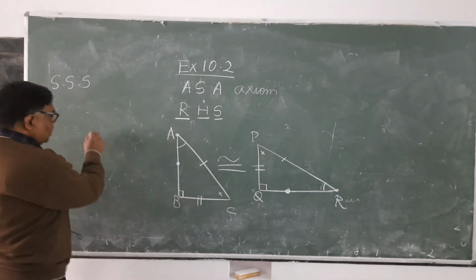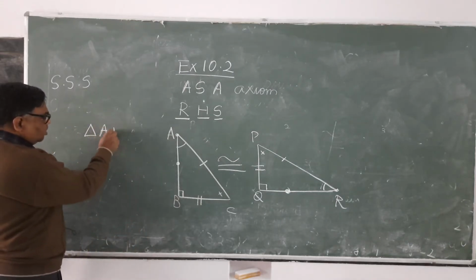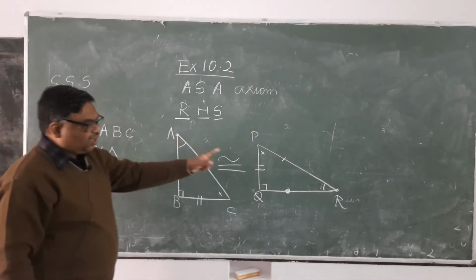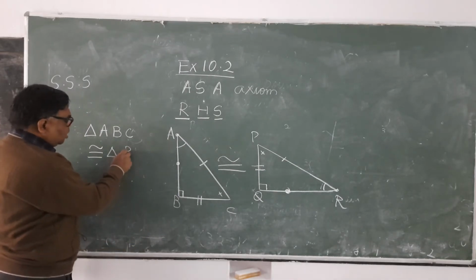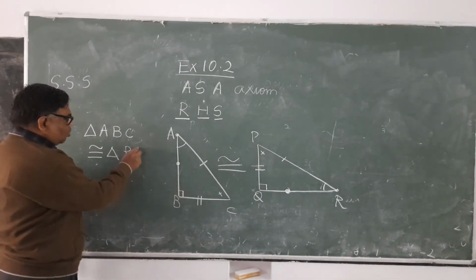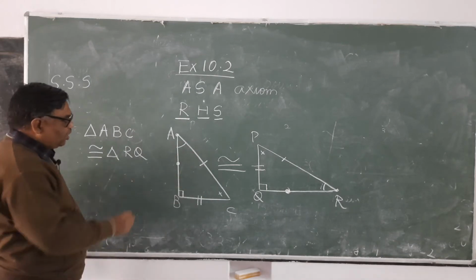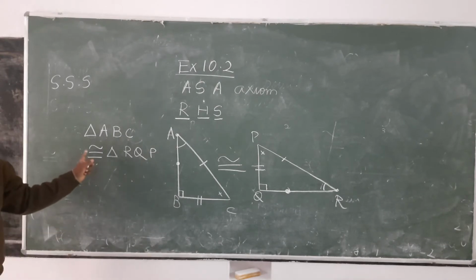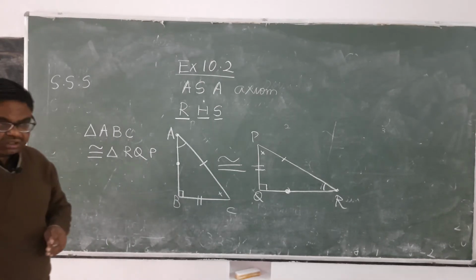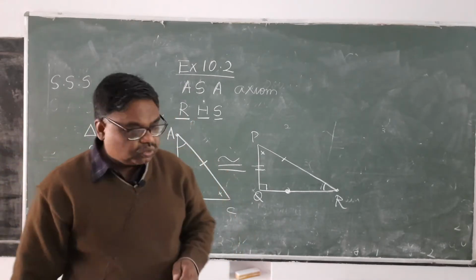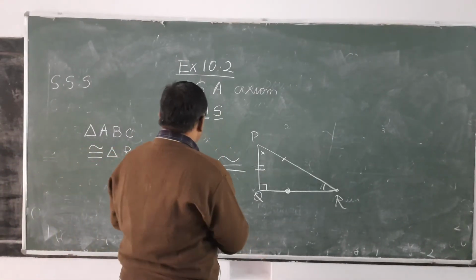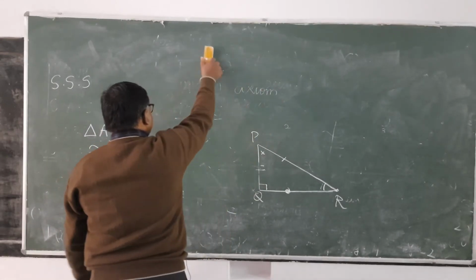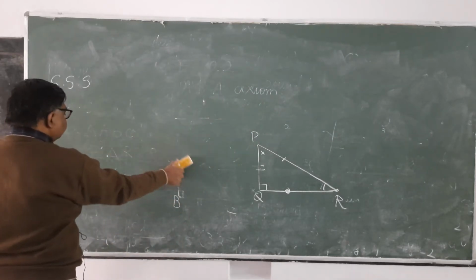So it means triangle ABC will be congruent to the triangle in which, corresponding to A, there is point R, corresponding to B, there is the point Q, and corresponding to C, there is point P. It's clear? Triangle RQP, this way we will write. So this is the RHS congruency. Now we will do some questions over these two axioms, based on ASA and based on RHS.